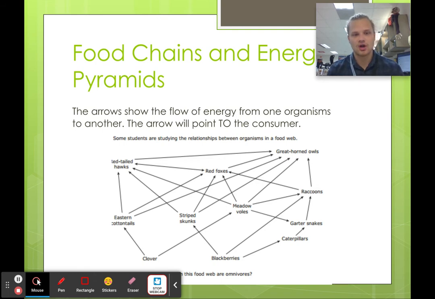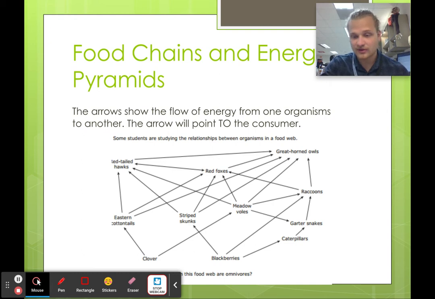Okay, food chains and energy pyramids. The arrows show the flow of energy from one organism to another. The arrow will point to the consumer. Okay, so the consumer is the one that's eating. Okay, so blackberries pointing to caterpillars. Blackberries don't eat caterpillars. Caterpillars eat blackberries. They're pointing to the consumer. The caterpillar is the consumer of the blackberries.